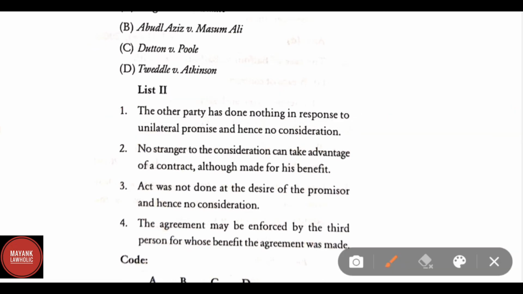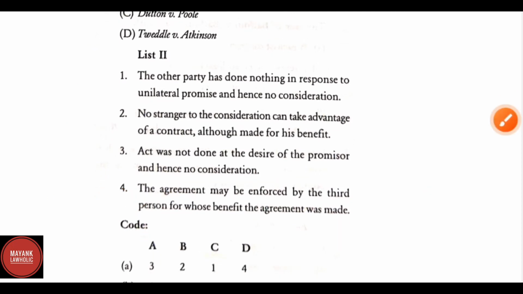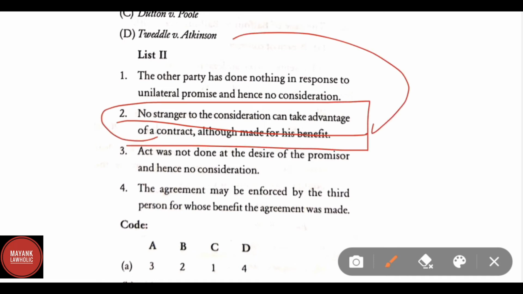In C, Dutton versus Poole, the agreement may be enforced by the third person for whose benefit the agreement was made. And D, Tweddle versus Atkinson: no stranger to the consideration can take advantage of a contract although made for his benefit.